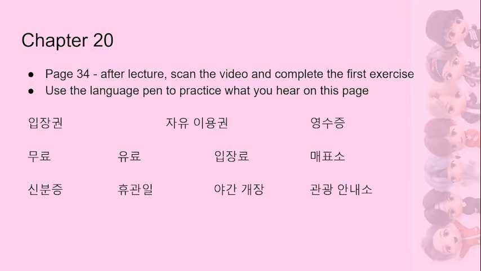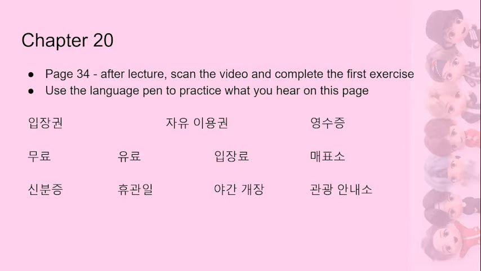Then down on the next two lines, we have 무료, which means free, 유료, which means paid, so like pay a fee for entry. Then we have 입장료. Now that rio changes to a nian sound, so 입장료, which means admission fee. Then we have 매표소, which is a ticket office.